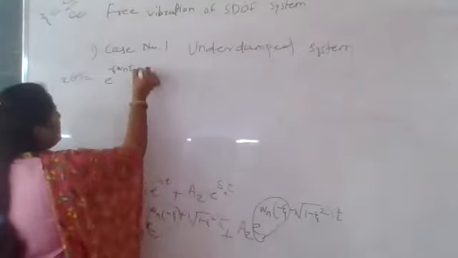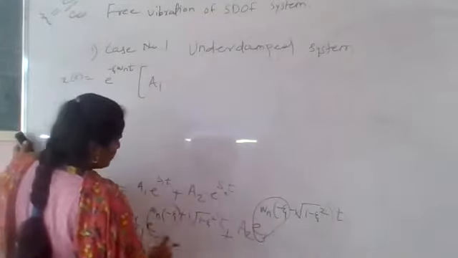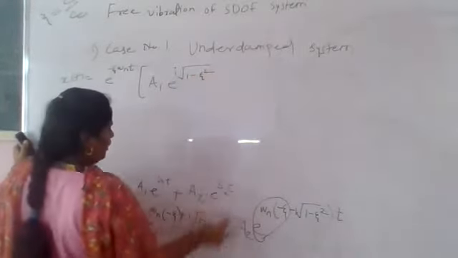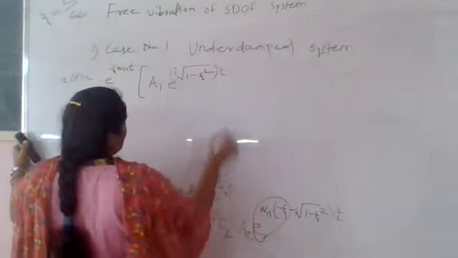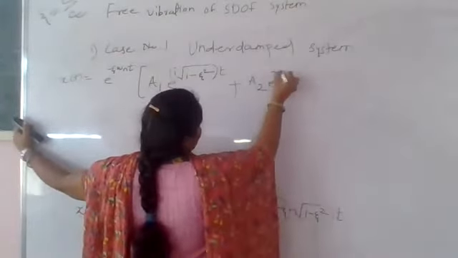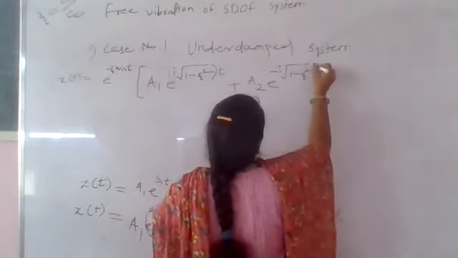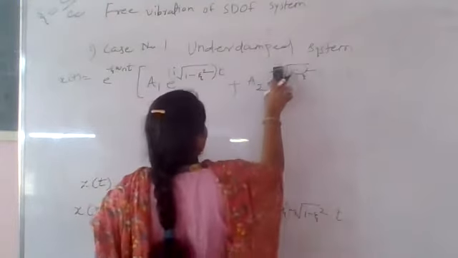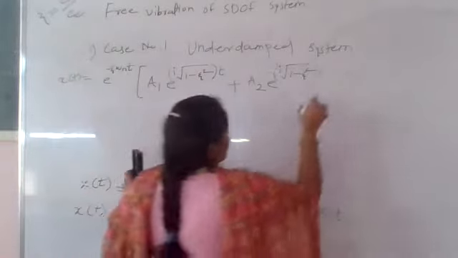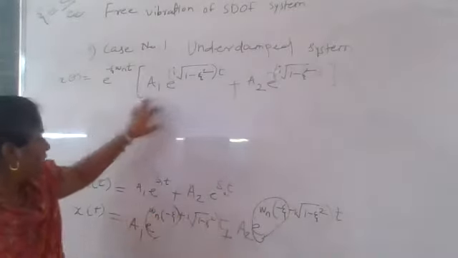In the bracket, what is remaining? You have to write a1, the constant, into e raised to i into root of 1 minus zeta square into t, plus a2 into e raised to minus i into root of 1 minus zeta square into t. Okay, based on this, the common term we have already taken is e raised to minus zeta omega n into t, and the remaining terms I have written here.